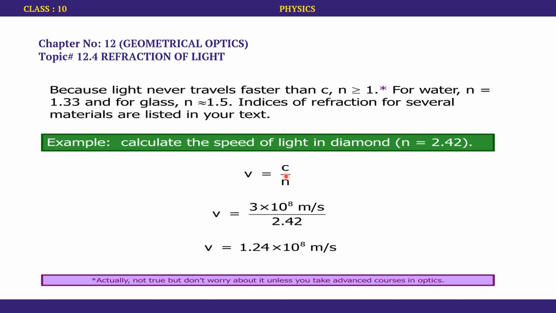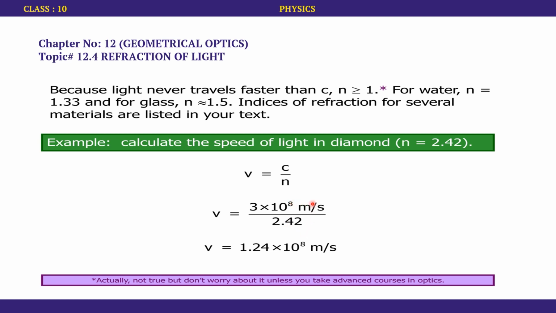Refractive index is a constant and will not have any units. The value of refractive index is 2.42 and is given in the question. We have to plug in the values. In this case, c is equal to 3 into 10 to the power 8 meters per second and n is 2.42.